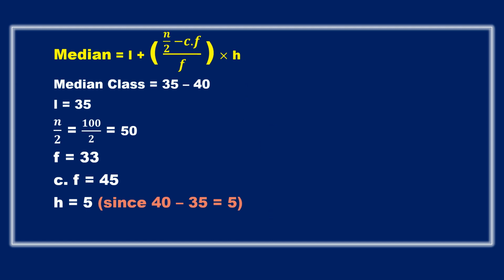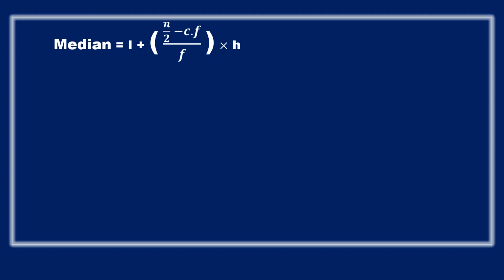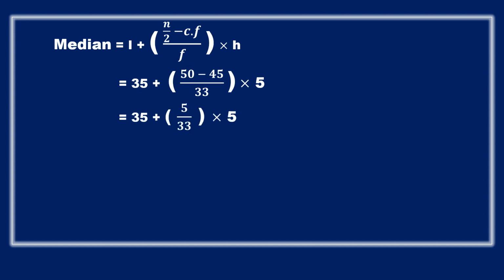I'll put all these values in our median formula. So here is our median formula. Let us substitute all the values. L we have 35, n by 2 we have 50, CF 45, F as 33 into H as 5. Okay. So now subtract these two. 50 minus 45 you will get 5. So 5 by 33 into 5. Okay. If there is any cancellation between these two, you can do it. Or if it doesn't happen, you just multiply these two.